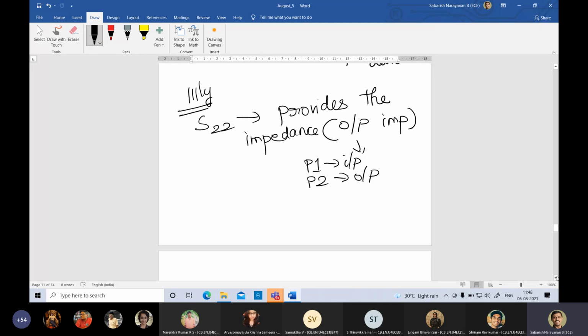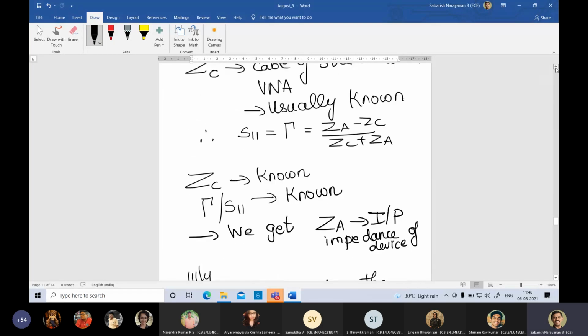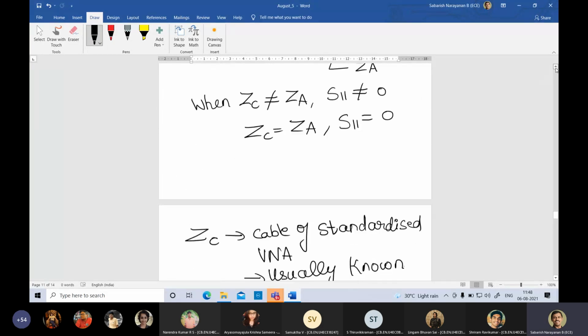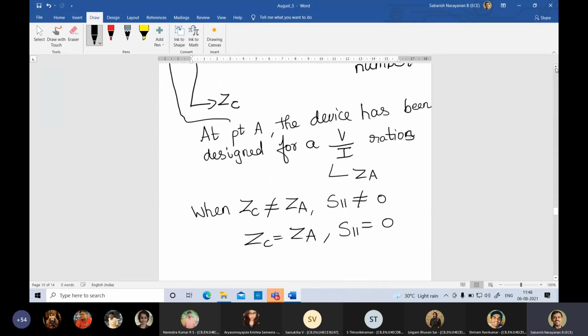So if you have a filter, S21 will give you the passband gain or passband attenuation, whichever you want. S11 and S22 will tell you the impedance mismatch at the ports. That's all. You have now characterized the entire thing. Simple idea. Full thanks to the vector network analyzer, you have done everything in a single go. Is this idea clear?